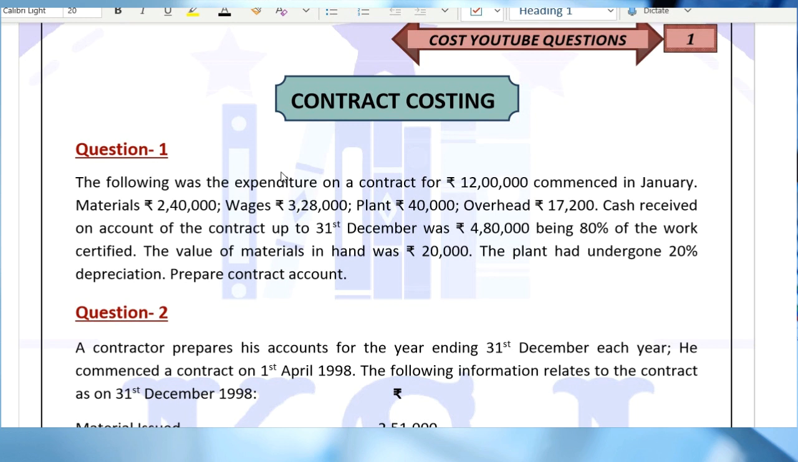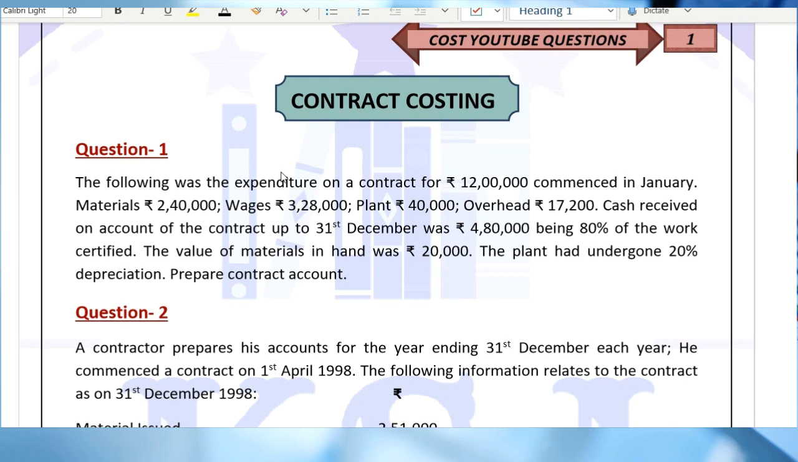So guys, let's continue with our discussion on contract costing. And the conceptual part we have covered a lot, right? We have discussed the contract account and the various elements in the contract account. In the last lecture, we discussed the notional profit, right?